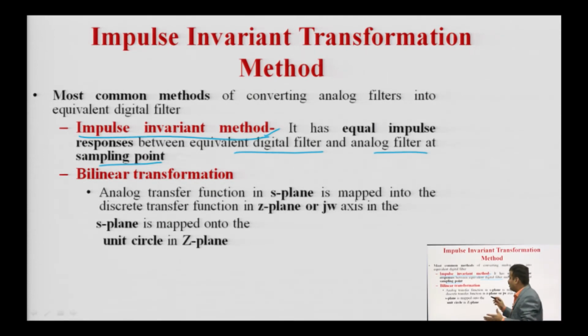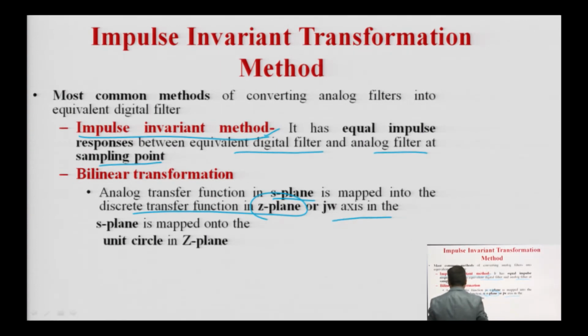Second is your bilinear transformation, it means you have to do mapping here. Generally you are only converting your S plane into the Z plane, you have to map your S plane into the discrete transfer function in the Z plane, or the j omega axis in the S plane onto the unit circle in the Z plane.